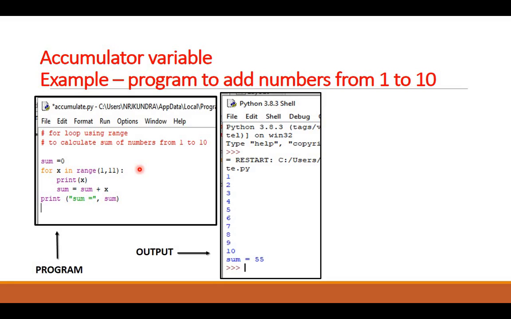So it will add the first number and the second number, and it will have the sum in the variable sum. This way it will go on. Let us see how it works. Here I have taken sum equals to 0. This sum will work as an accumulator variable.